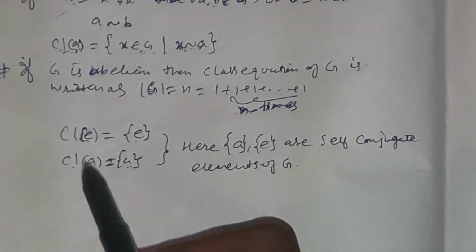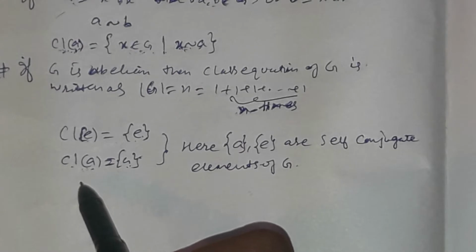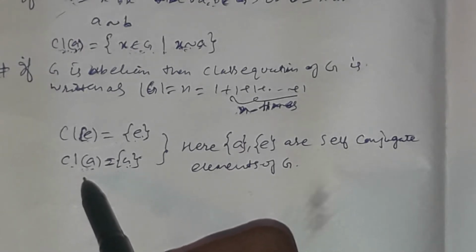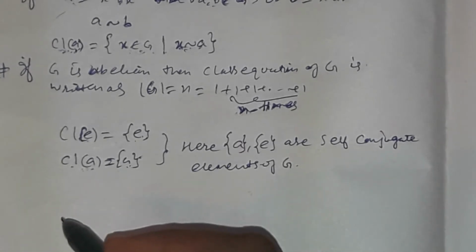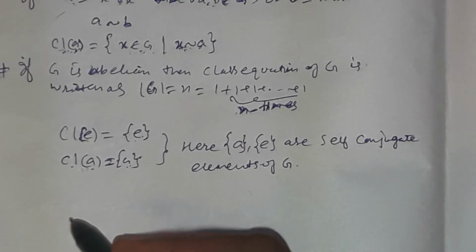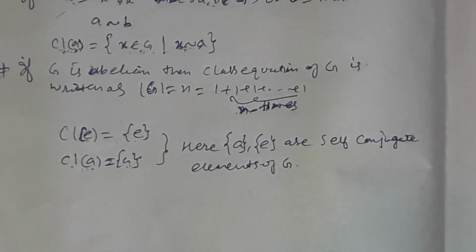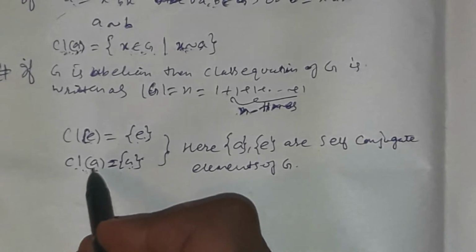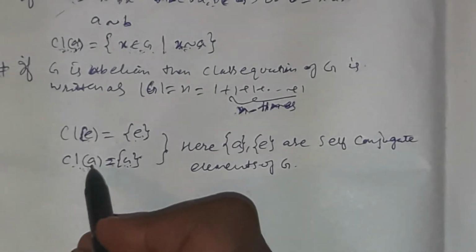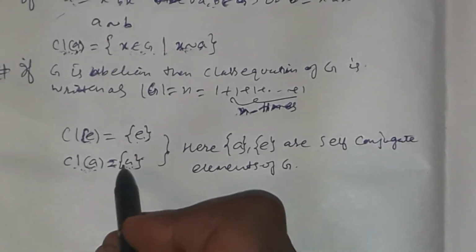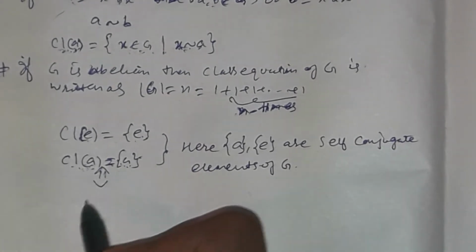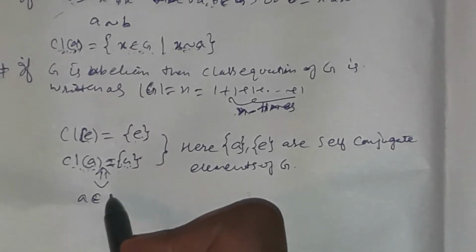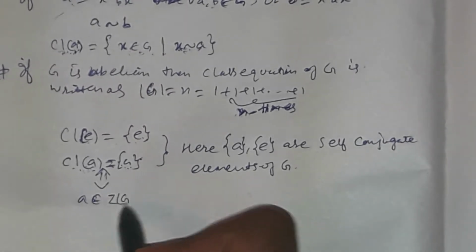And so the class equation of a group which is abelian is 1 plus 1 plus 1 up to n times, where n is the order of the group. If the conjugate class of A contains only A, that is equivalent to saying that A is a member of the center of the group.